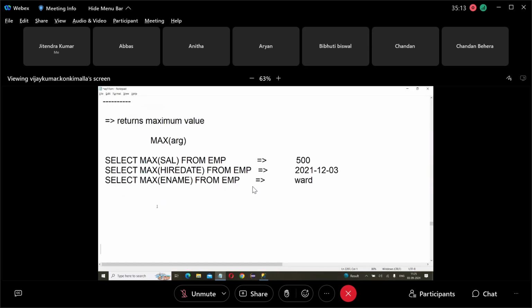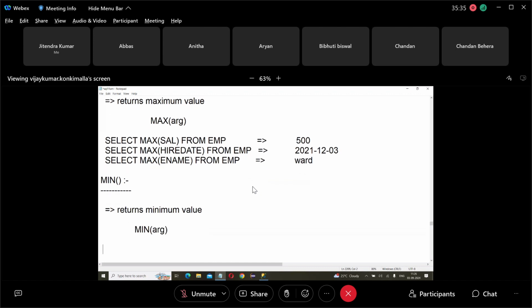Then next, what is the next one? Min. The min function, same thing. What does it return? The minimum value. The previous one returns maximum; this returns the minimum value. The min function also takes one argument.